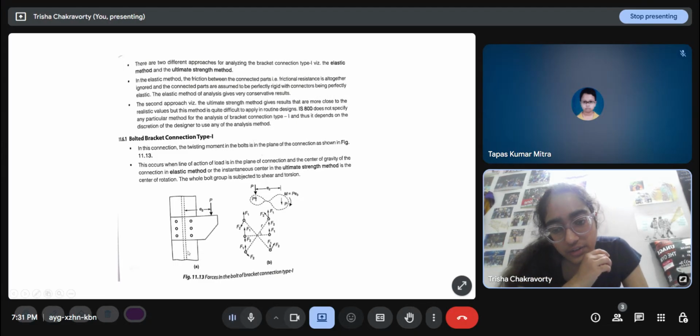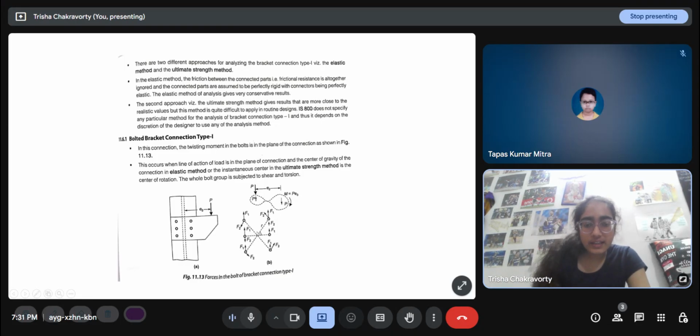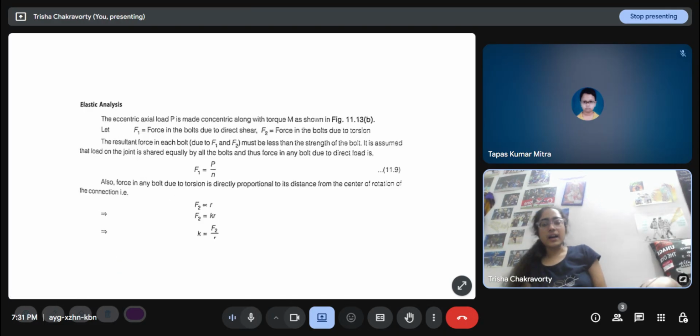It will of course lie along the line of action of the line of gravity, and we also have to consider the center of gravity. So from this point, we have to see the radial distance of all the bolts. For the first two and the last two bolts, the radial distance will be equal, and for these the radial distance will be a little less. So F2 will be proportional to R.